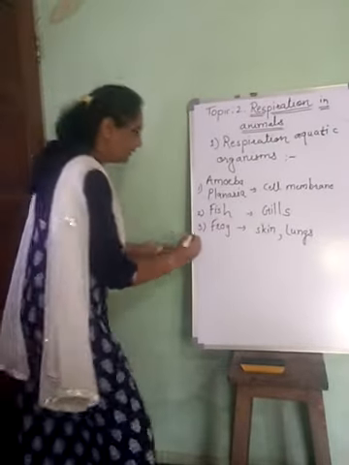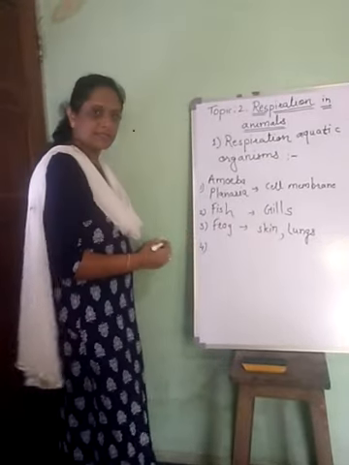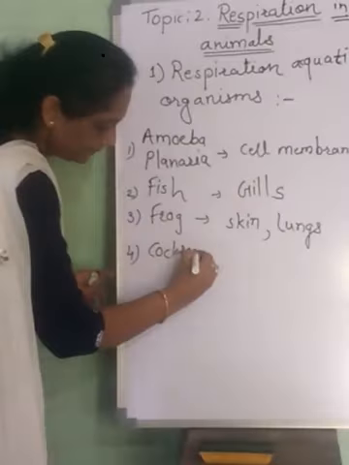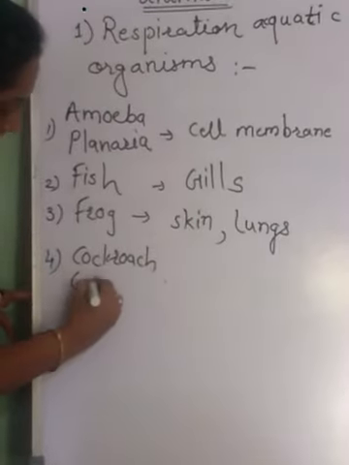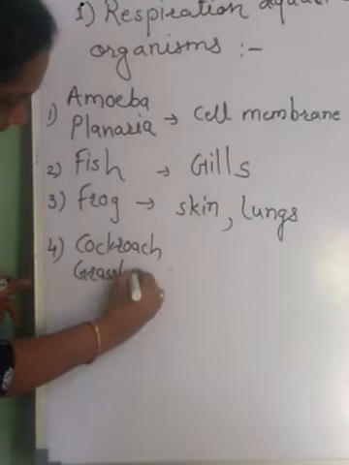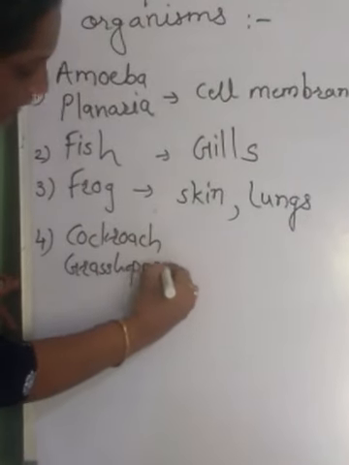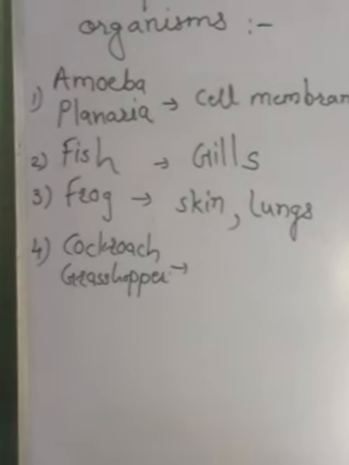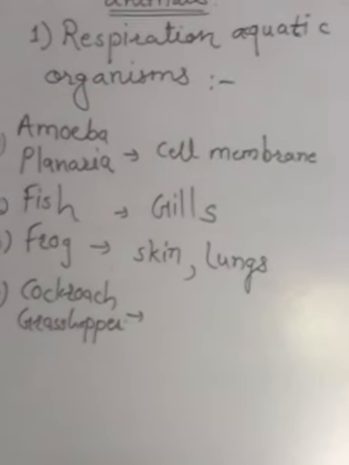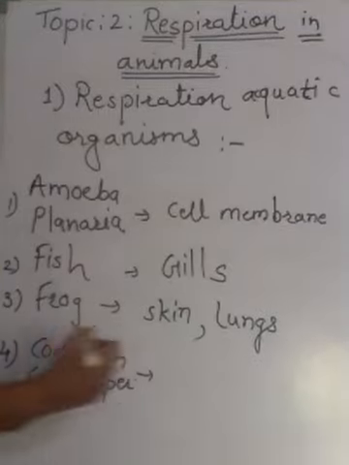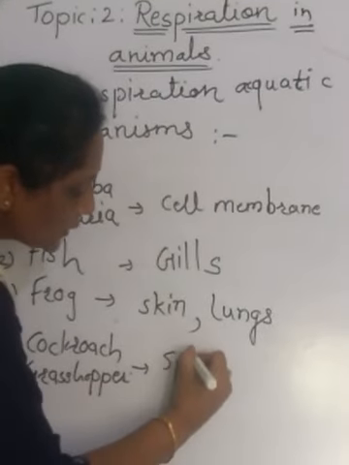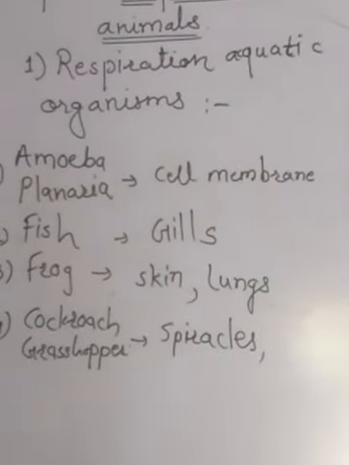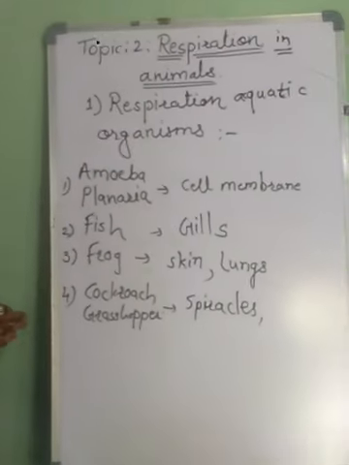Then the fourth, and very interesting, is the cockroach or grasshopper. These organisms have very small round openings on the outer surface of the skin, and these small round openings are called spiracles, which are connected with the wind tubes.